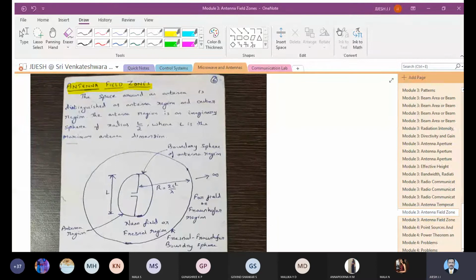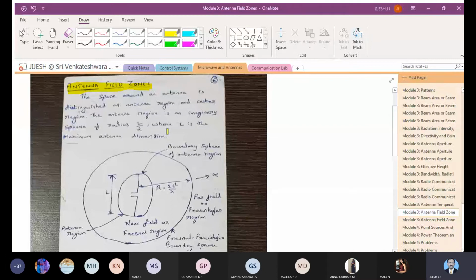In antenna field zones, when you keep an antenna either for transmission or reception, you will have some field, or you will have some space. That is what we are going to see.